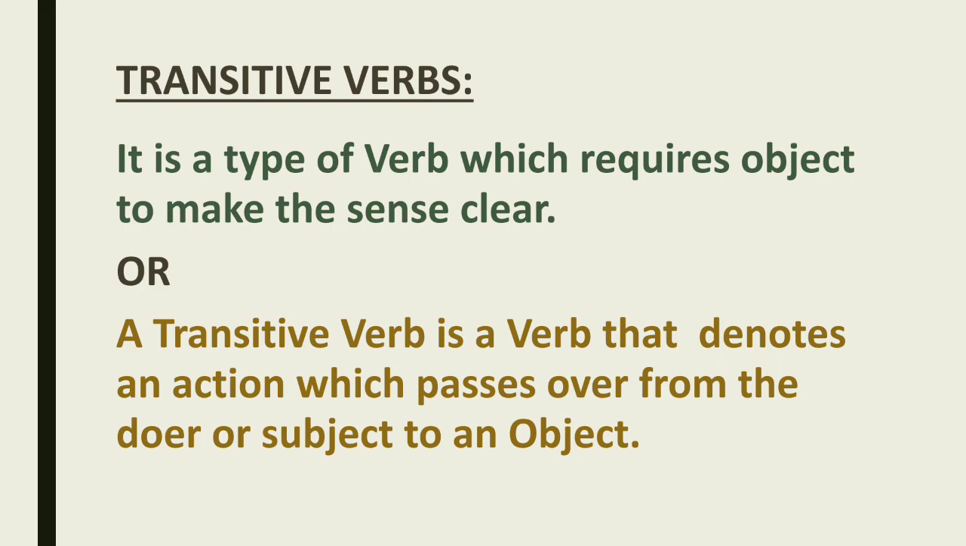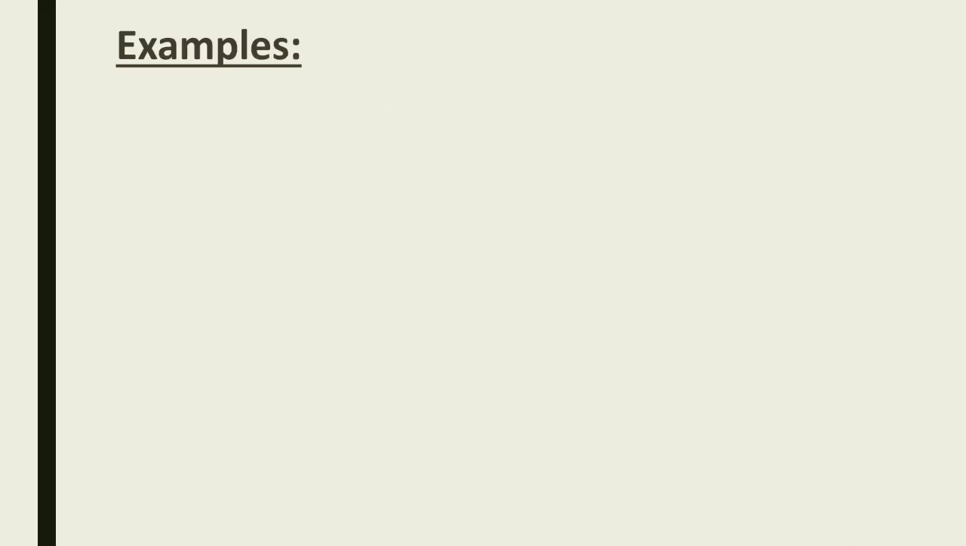Transferring verbs, transitive verbs. Just have an example. With the help of some examples we will come to know. For example, the first one is here: he took lunch. See, if you say he took, then the question arises: what? Then the answer would be lunch. So he took is not a complete sentence. He took requires an object to make the complete sense. So he took lunch. Here took is